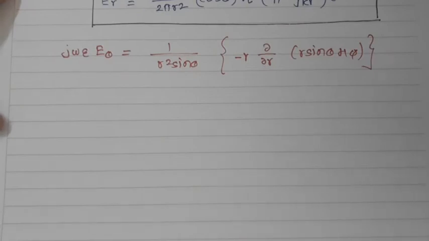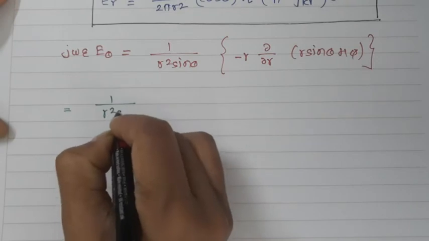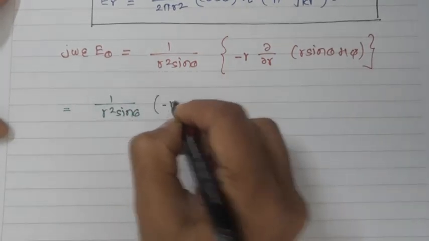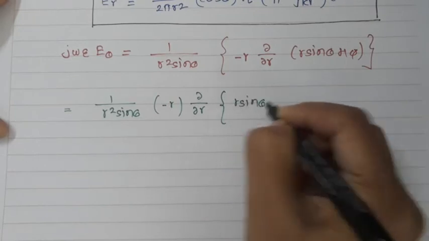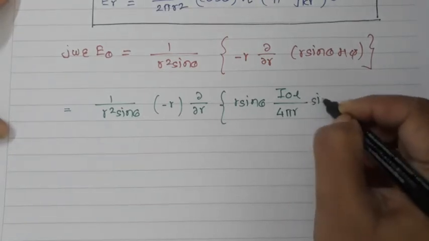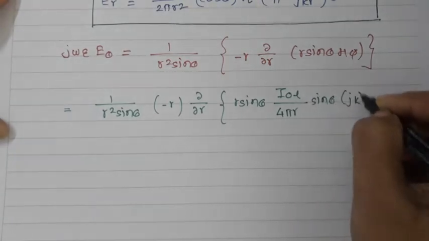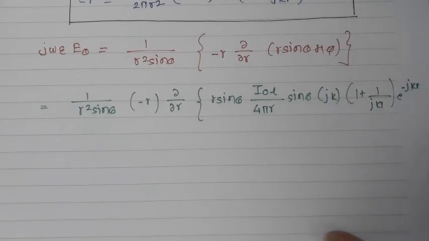So if you put the values of the H phi component, I can rewrite this equation as 1 upon r square sine theta, minus r d by dr of r sine theta I0L 4 pi r sine theta jk (1 plus 1 upon jkr) e raised to minus jkr. Here I have written the complete equation by putting the value of H phi.